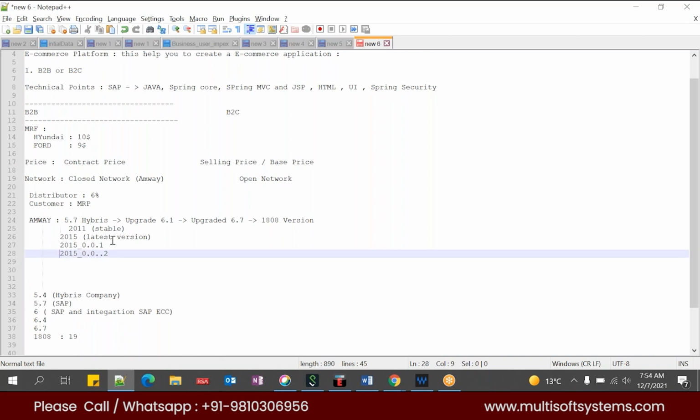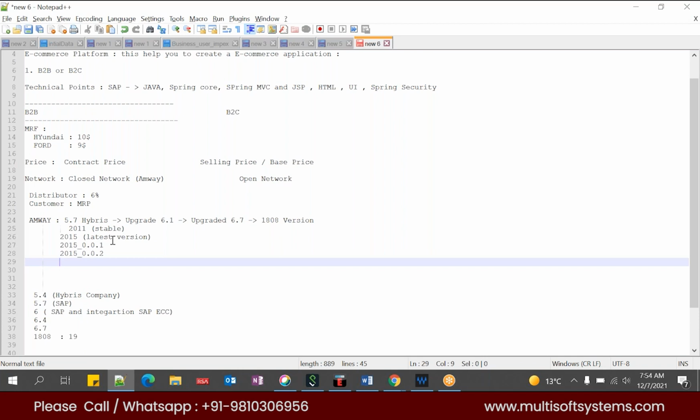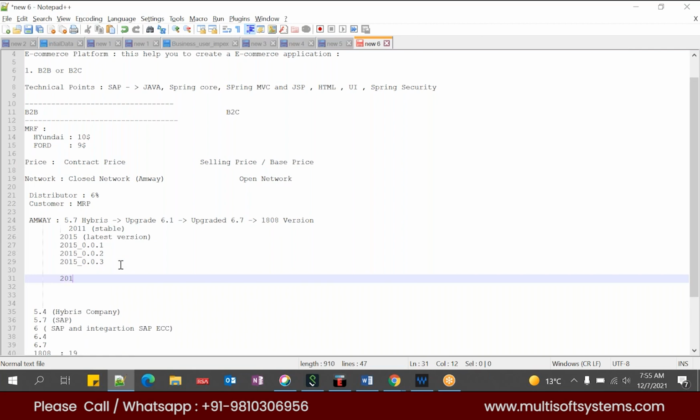Then after a couple of months, customers might again provide review comments on this product. Again, if they feel it can be completed in 2 months instead of going to a new release, they will give one more patch. Let's say they have released a patch, and they got a few more issues, and they feel a new product is about to launch. Then, instead of providing those fixes into 2015, whatever issues the customer has faced, they directly give a release in 2016, and they recommend that whoever faced these issues upgrade to 2016.